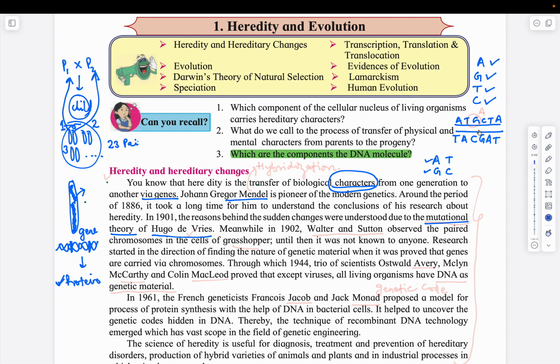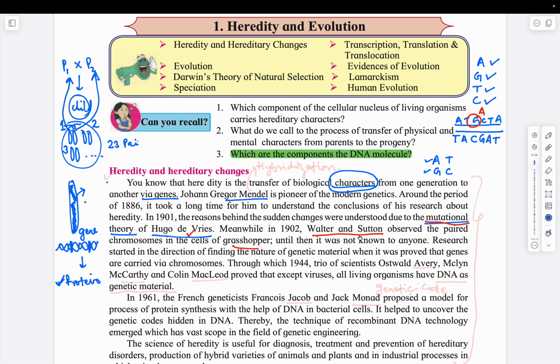If this G is replaced by some other nucleotide, say for example it is replaced by A, now the structure of the gene is changed. This change in the gene structure is known as mutation. Mutations were discovered by Hugo de Vries. Next part is, who discovered the chromosomes? Chromosomes were discovered by Sutton and Boveri. Walter Sutton discovered the chromosomes in the cells of grasshoppers, right?